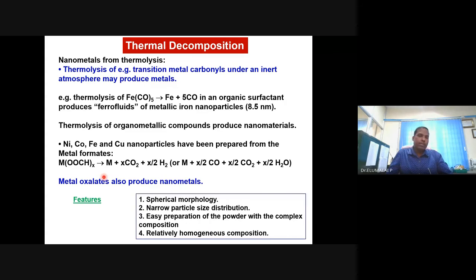But there are demerits of this method. It's very difficult to get spherical particles. And it is also very difficult to get a very narrow particle size distribution. But this method will offer you to synthesize powder form of materials, preferably. But for applications, we may require a spherical morphology, a narrow particle size distribution, and the method should be easy and homogeneous in composition. But this method may not serve. Okay, it is difficult to control the particle size and shape.